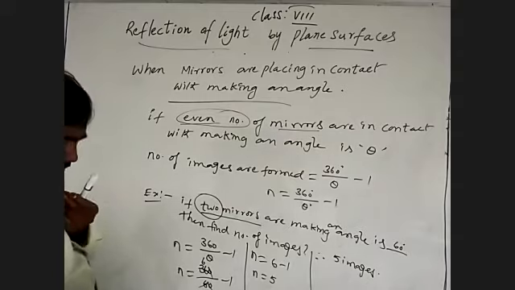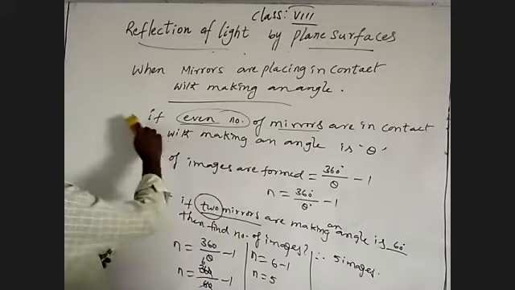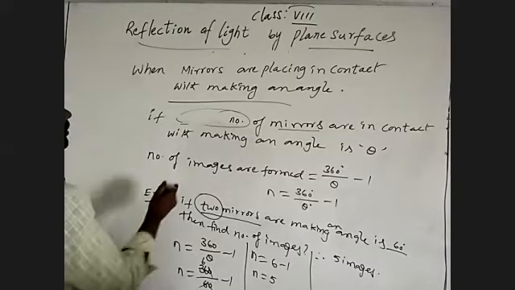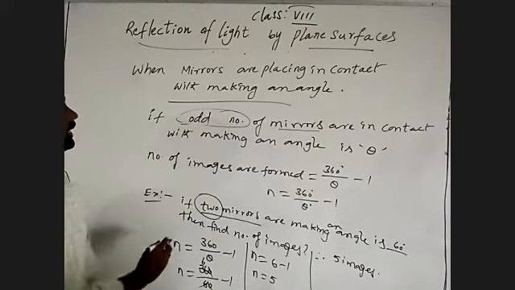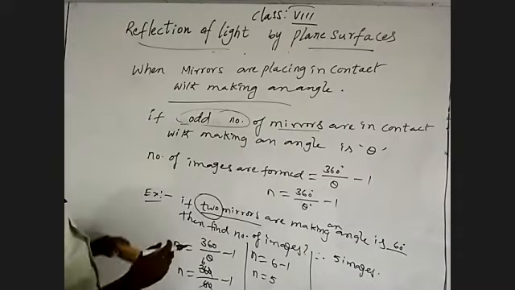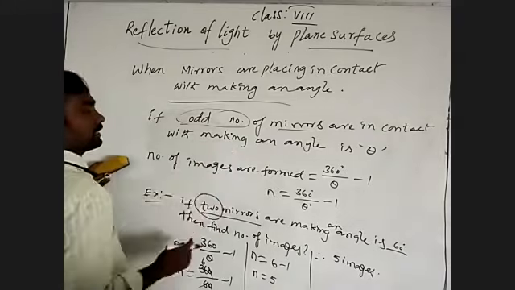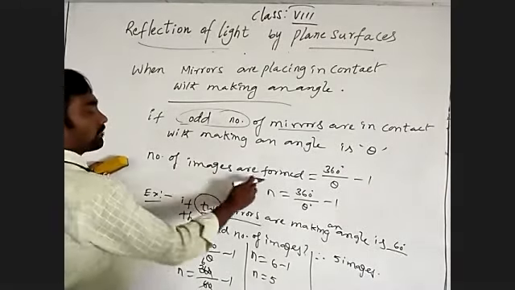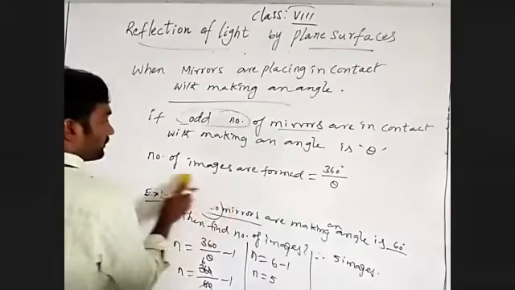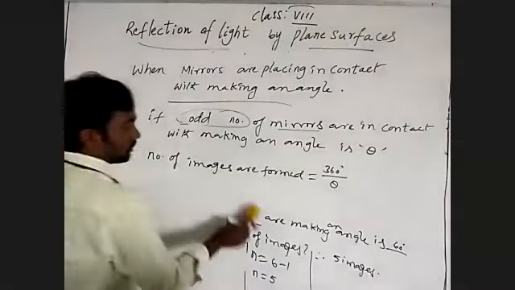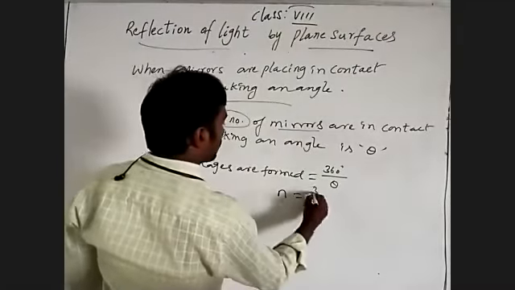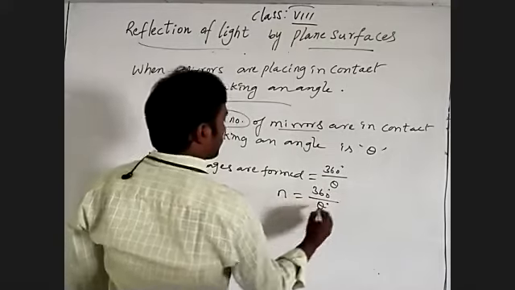So we are discussing another situation. What is that another situation? If an odd number of mirrors are in contact making an angle theta, the number of images formed is 360 degrees by theta. No minus 1. So the number of images is equal to 360 degrees by theta.